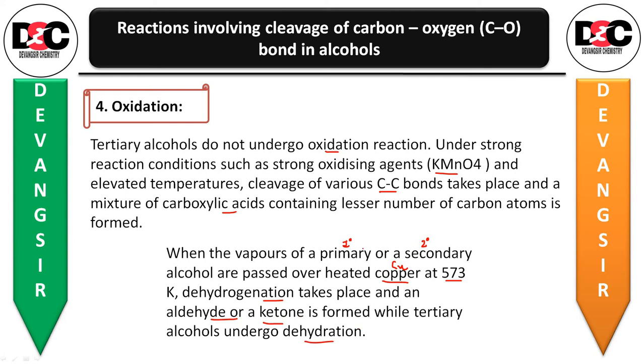So you need to remember that primary and secondary alcohols, when passed over copper at 573 Kelvin, undergo dehydrogenation, whereas in case of tertiary alcohol the reaction will be dehydration. Both are quite different.